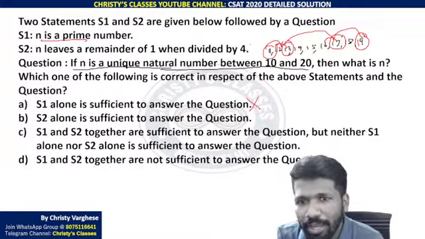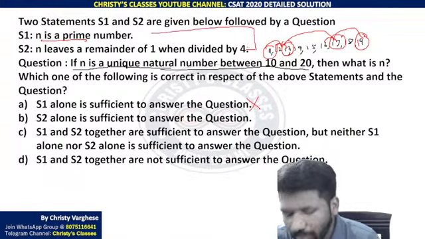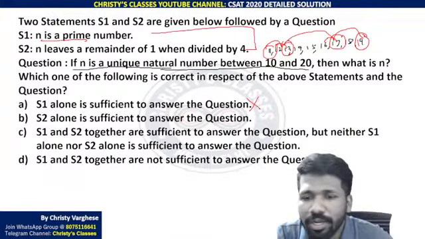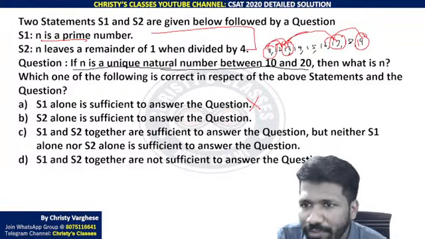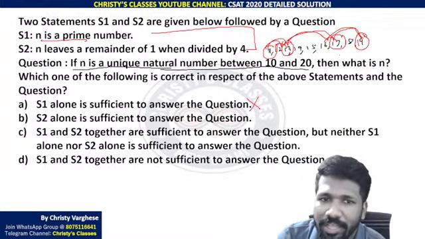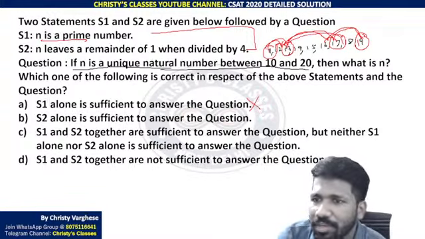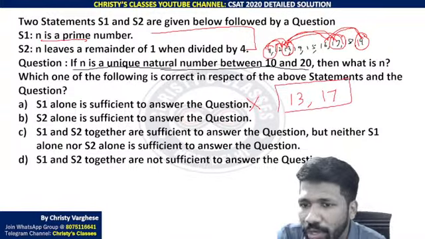That means S2 alone is not enough, and S1 and S2 together also will not satisfy, because if you use S1, 11, 13, 17, 19 are the four numbers we deduced, but with S2, 13 and 17 are also satisfying. That is two numbers.